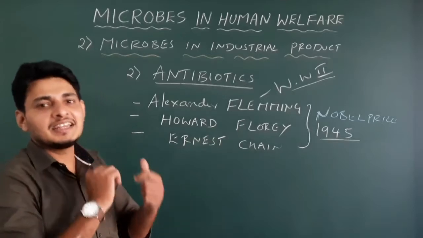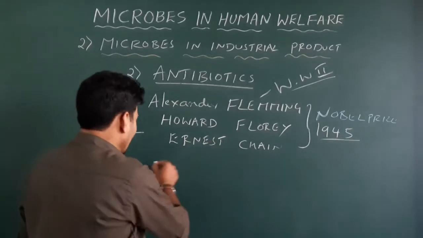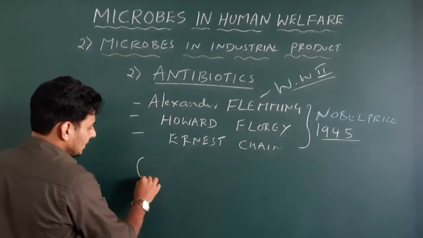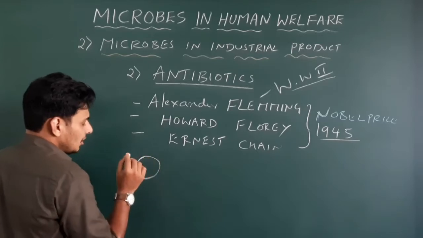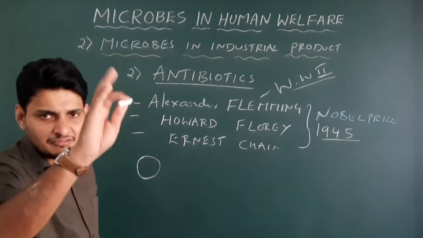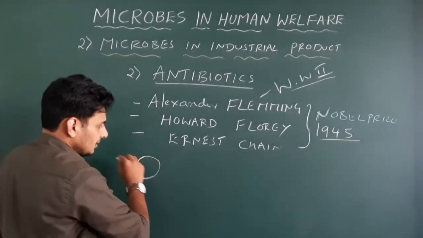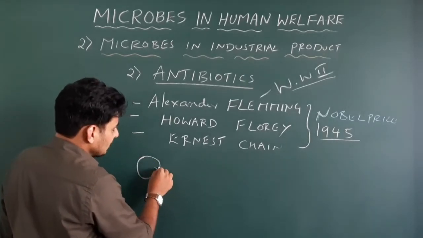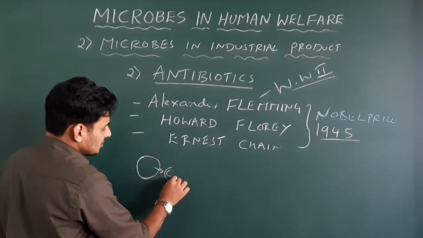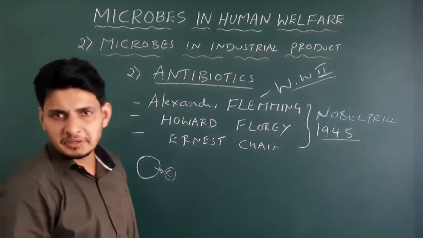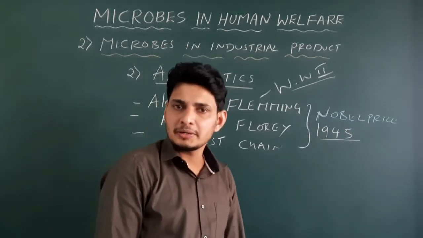Okay, what is this antibiotic? Now, for example, let us assume that this is a type of microorganism. Let us take a fungi. This fungi now releases a type of chemical. Let me just write it as C. It secretes some chemicals into its environment.